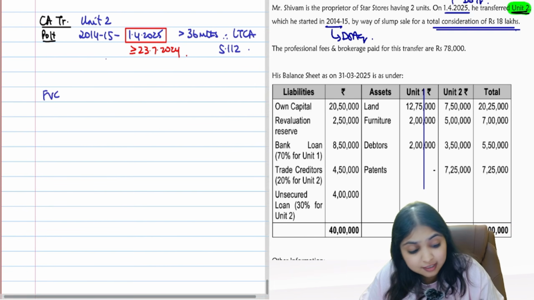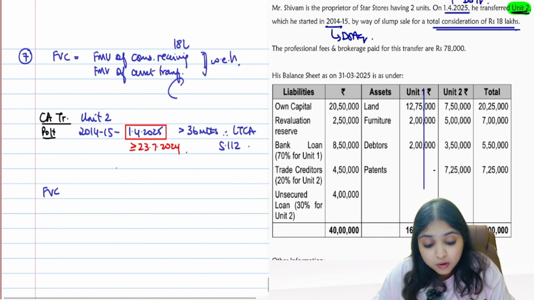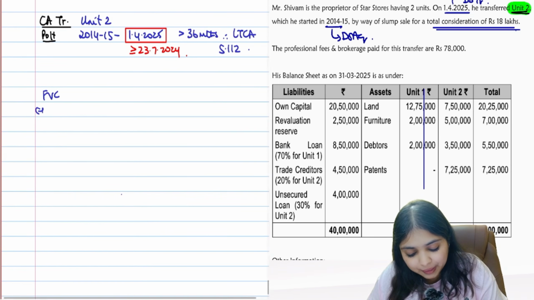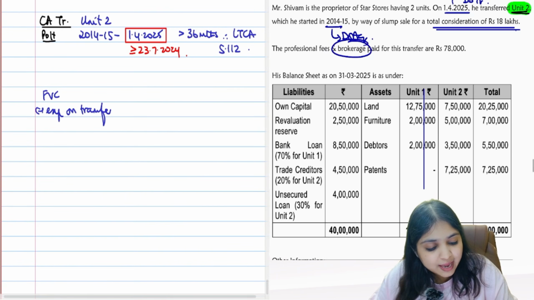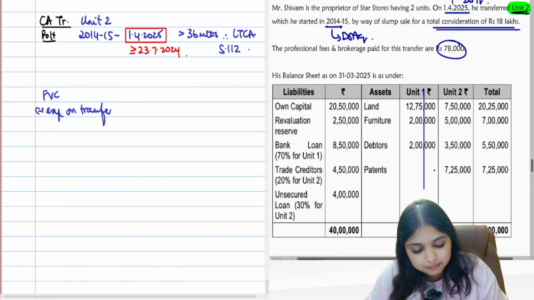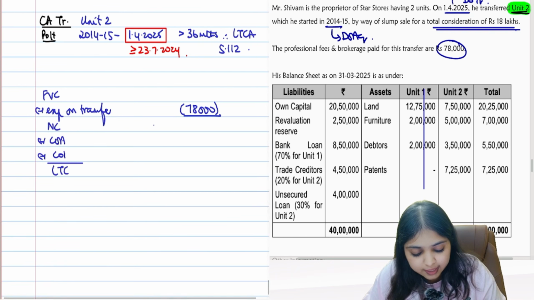Full value consideration. Have I finalized full value consideration number till now? No, I still need FMV of asset transferred. I don't know the full value consideration right now. I'll keep it pending. Less expense on transfer. See, the question says professional fees and brokerage paid for this transfer is 78,000. So this is my expense on transfer, 78,000. So I'll get my net consideration, less cost of acquisition, cost of improvement, we'll get our LTCG.